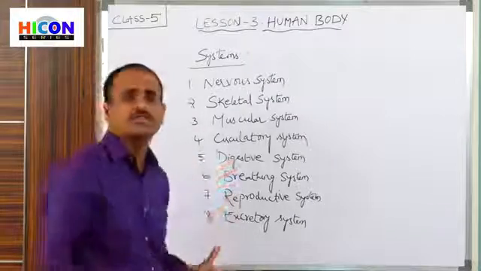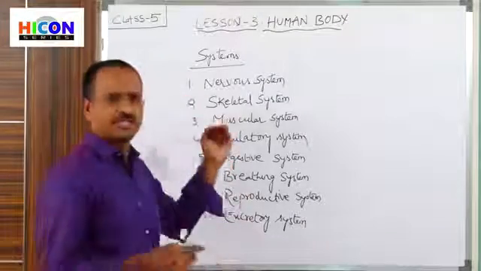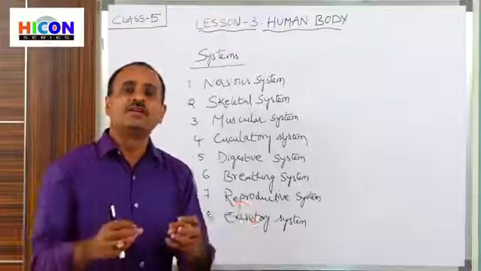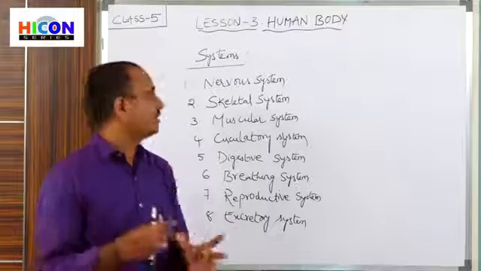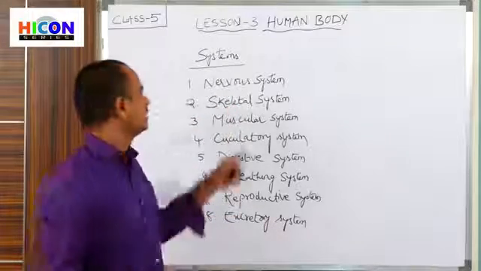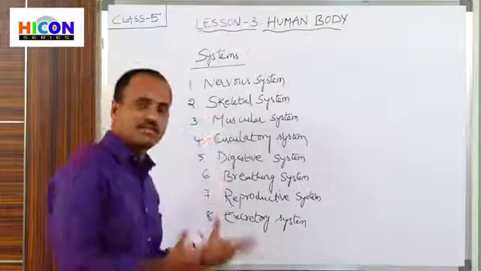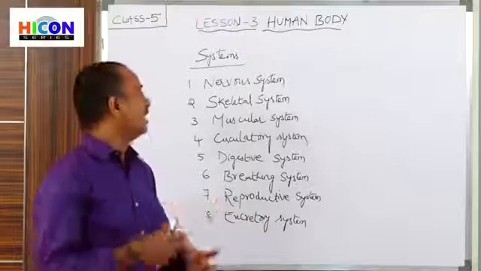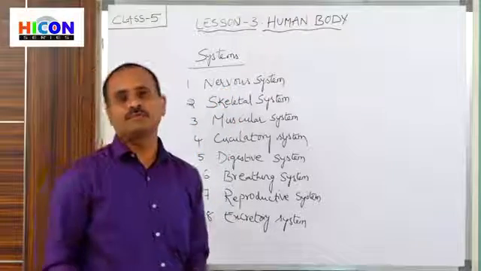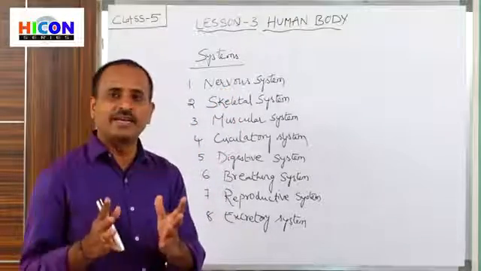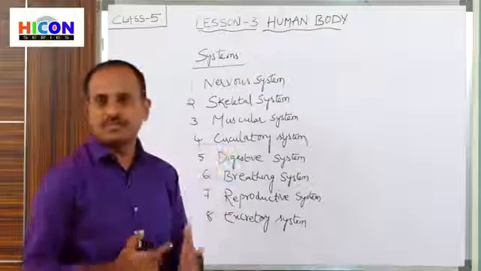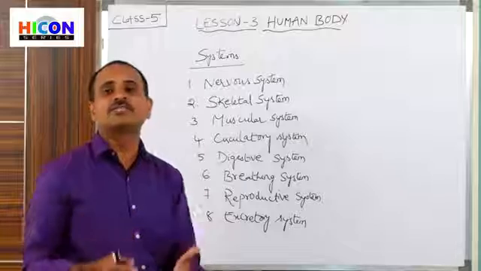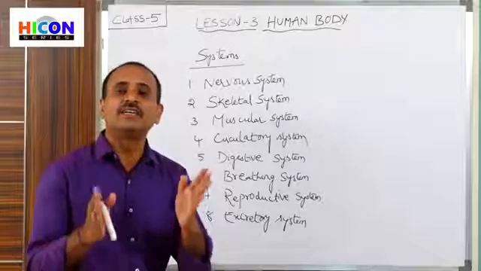So these are the various systems present in our body, and each system has some important organs, and all these organs coordinate with each other to make the system function properly. Those organs carry out their functions properly and help that system to function. So now let us discuss in detail about each system, the functions of each system and the parts present in each system.